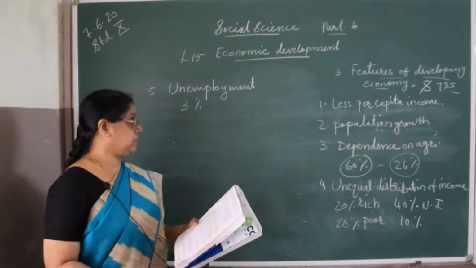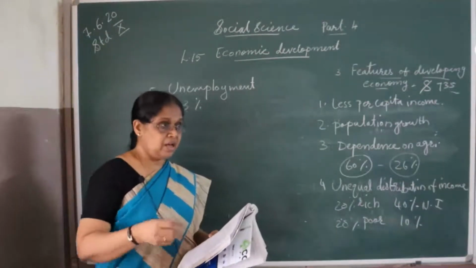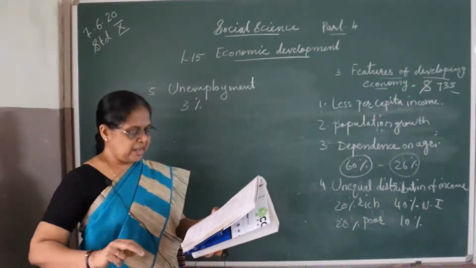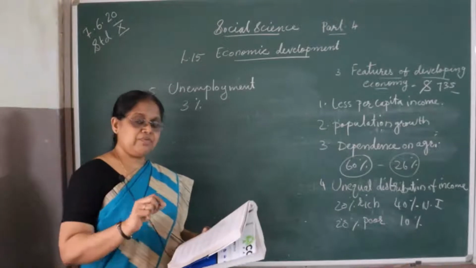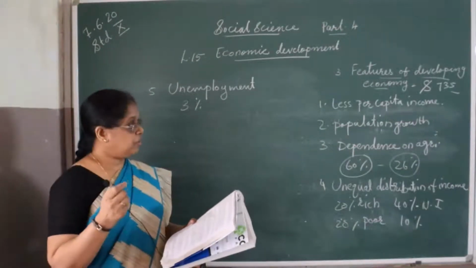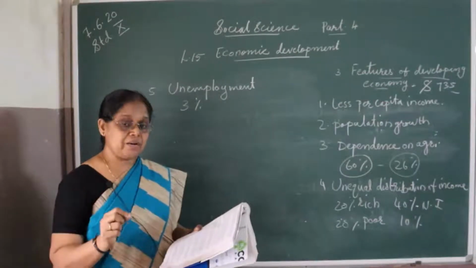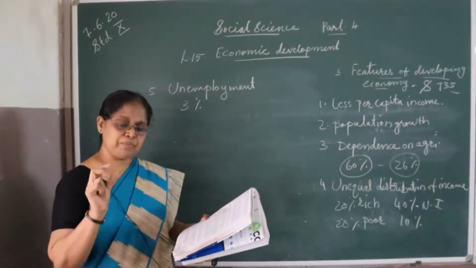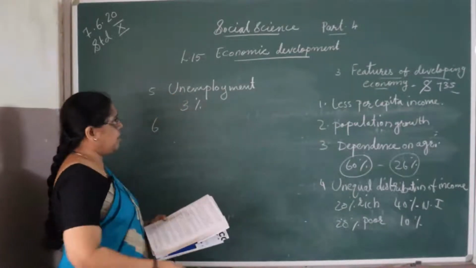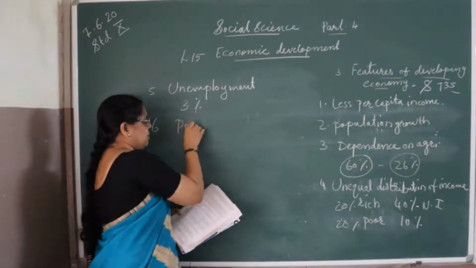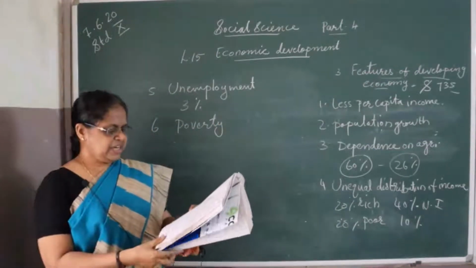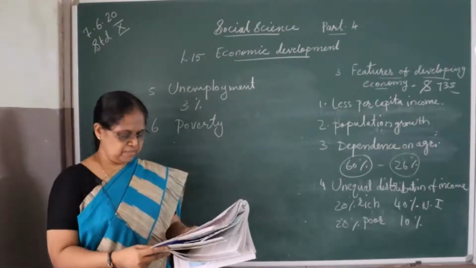Seasonal unemployment, we know that if farmers are there, then they get employment only in a particular season. And industrial unemployment, whenever there is a revision or changes in the technology, the workers have to remain unemployed for a particular period. So unemployment can be seen. If unemployment is there, the next result will be poverty. Poverty is also a feature of developing economy.